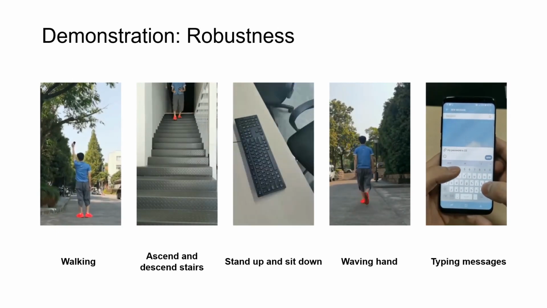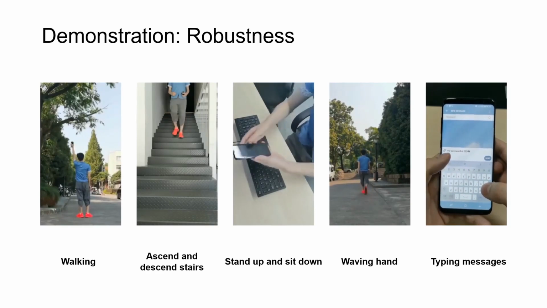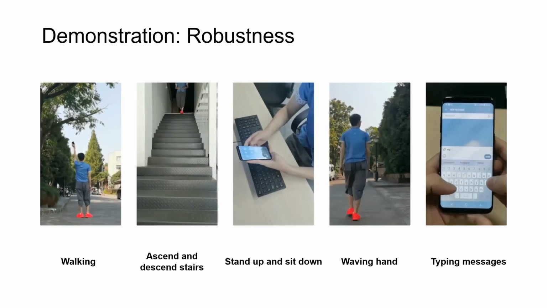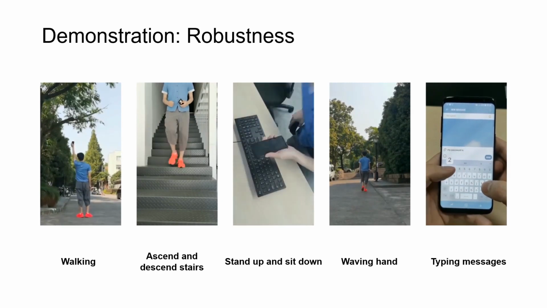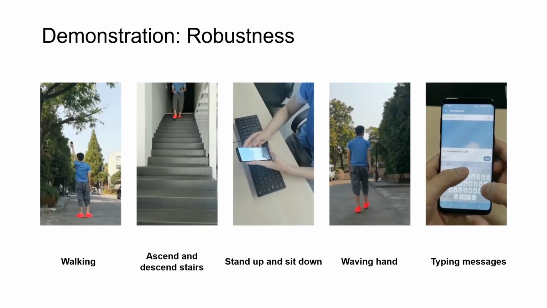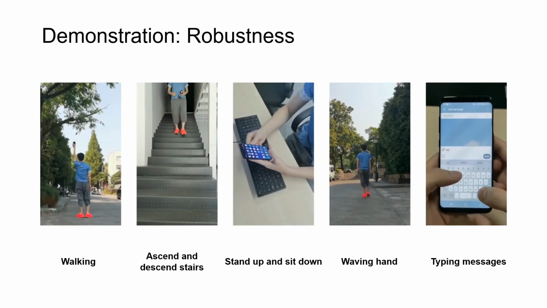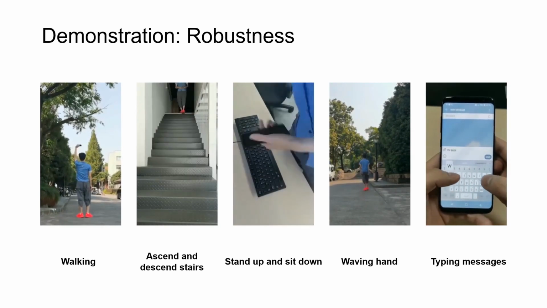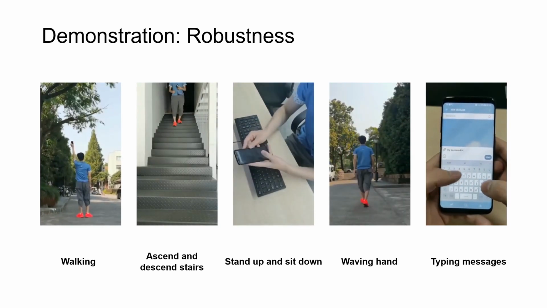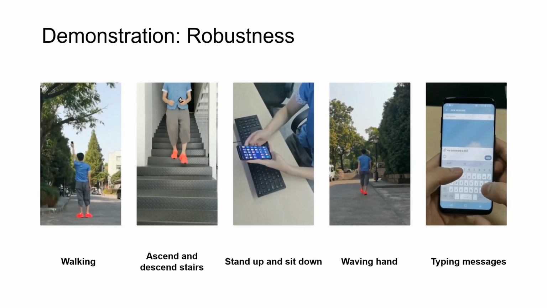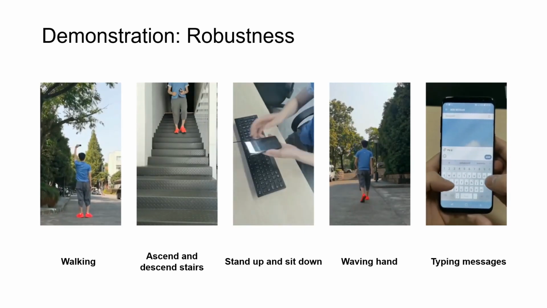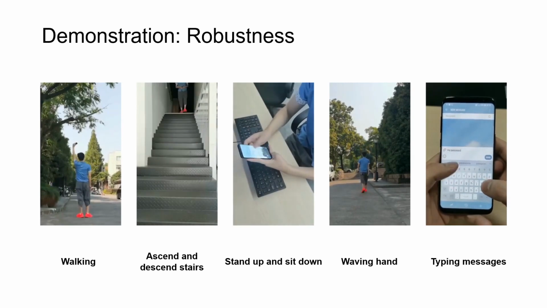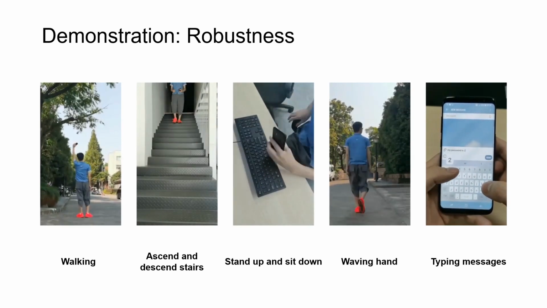Human activities can significantly affect the measurements of smartphone accelerometers, and thus might be able to distort the speech information inferred by the adversary. To evaluate the robustness of this attack, we conduct experiments to evaluate the impact of 5 different human activities, including walking, ascending and descending stairs, standing up and sitting down, waving hands and typing messages.